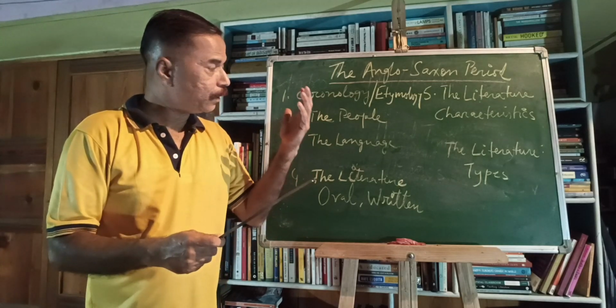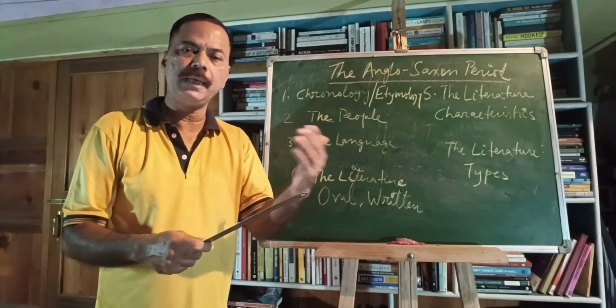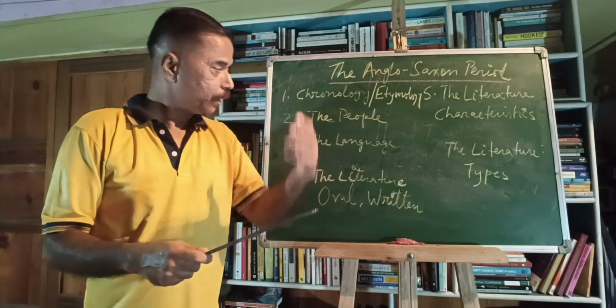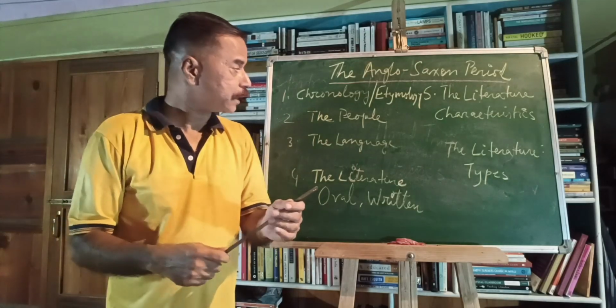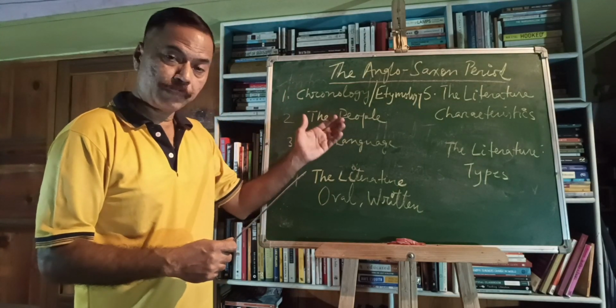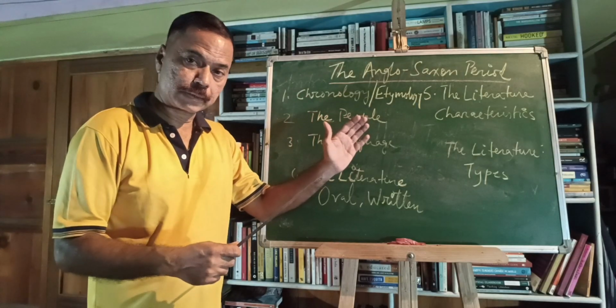Now from Angles came Angleland. From Angleland it became England. So even today the people of England consider themselves as descendants of the Anglo-Saxons. They are the Anglo-Saxons, the people who ruled over the Celts up to 1066.